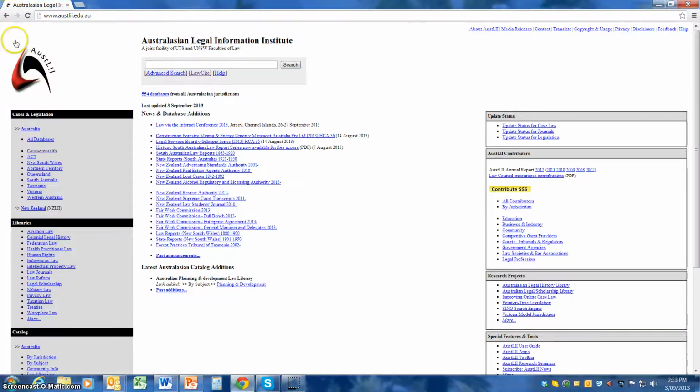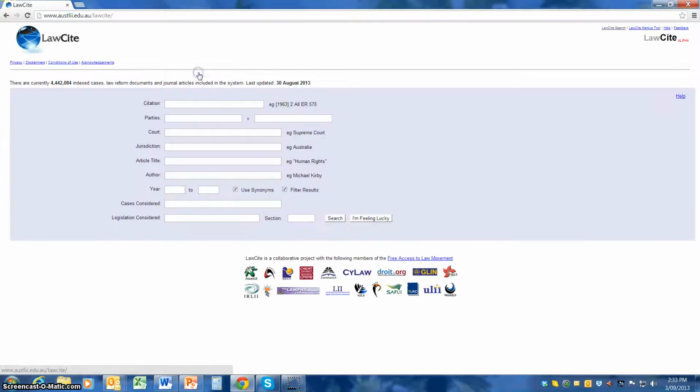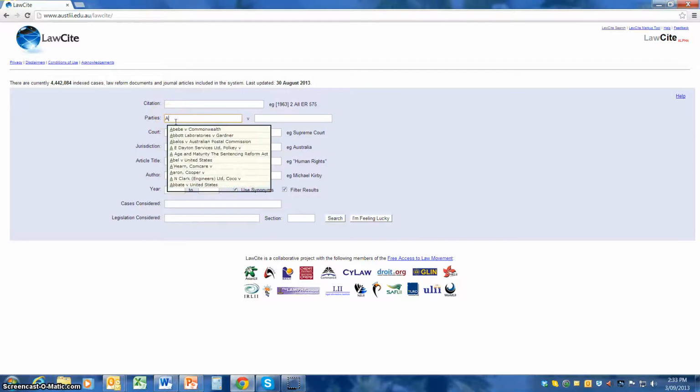I'm going to go back to the AustLII homepage to show you LawSite. LawSite is an add-on to AustLII. It is a very sophisticated ability to search across the database to get information, to get decisions. So now I do know the decision, but we're going to follow but ASIC, and you see it already gives some suggestions of major cases that you might think it to be. So one of these may pop up for you as a particular answer or suggestion.